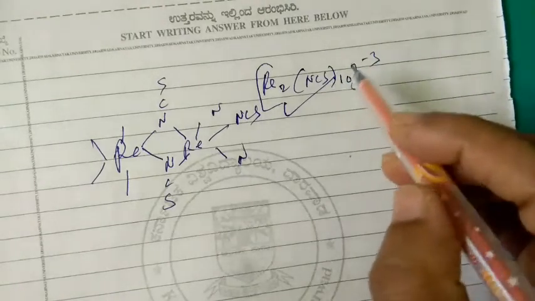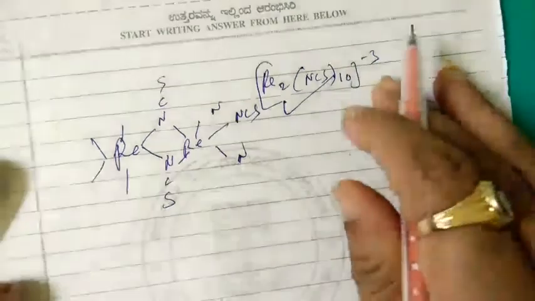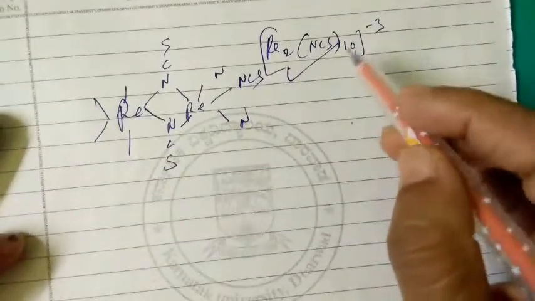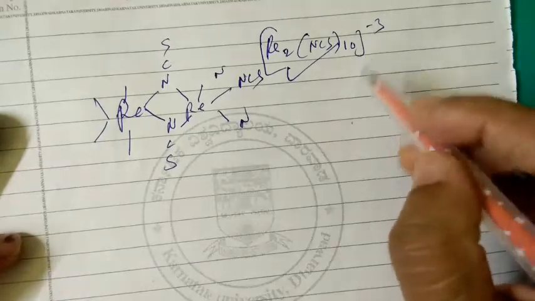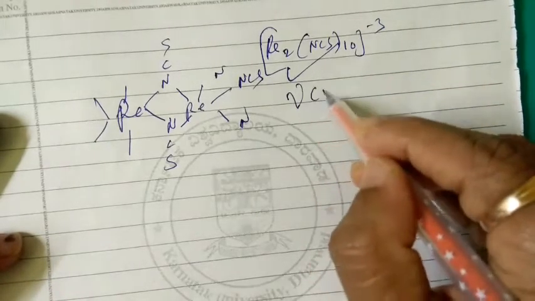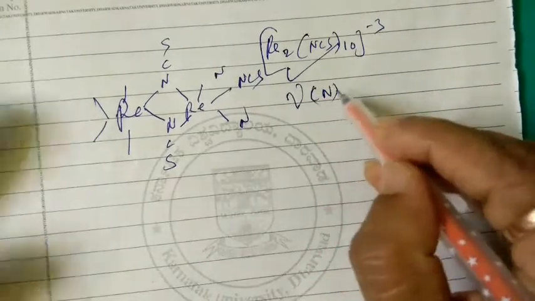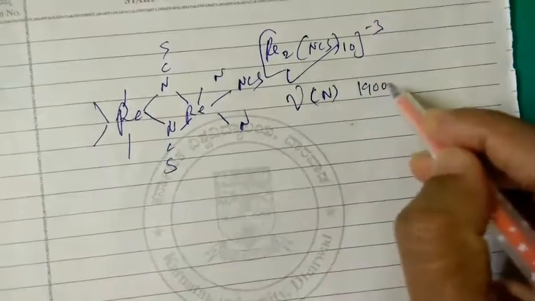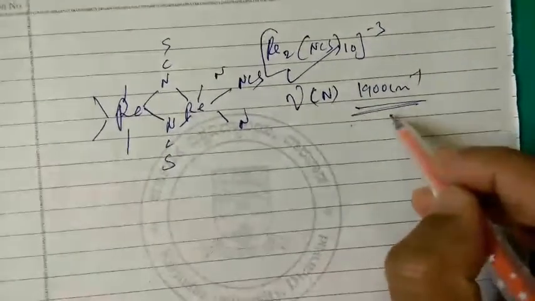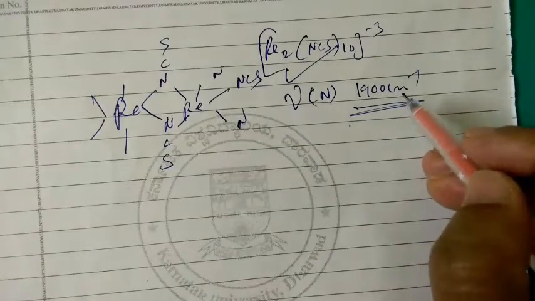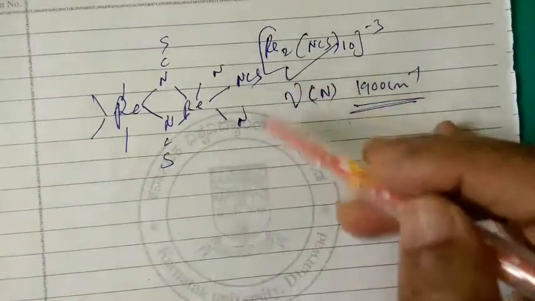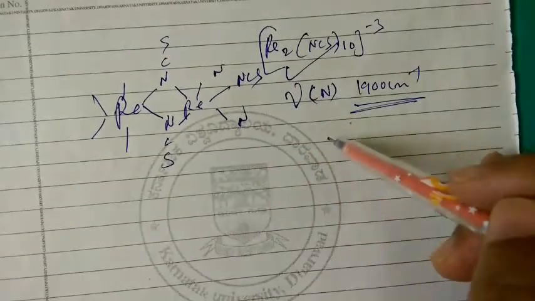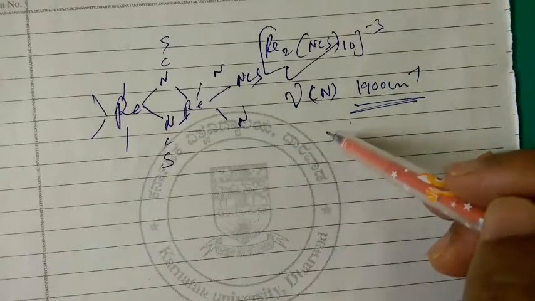According to X-ray analysis, the ions are solely nitrogen bonded, with bridging thiocyanate groups that exhibit CN stretching near 1900 per centimeter. So nitrogen bonded bridged thiocyanate groups exhibit 1900 per centimeter.